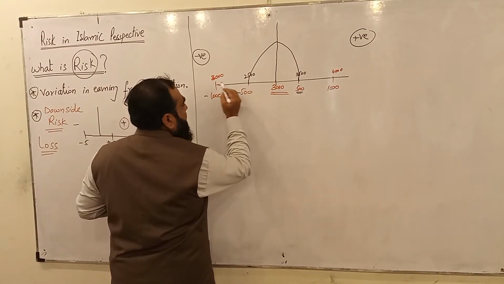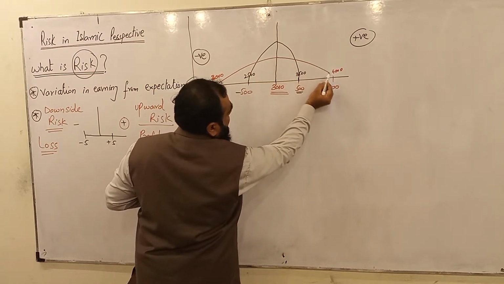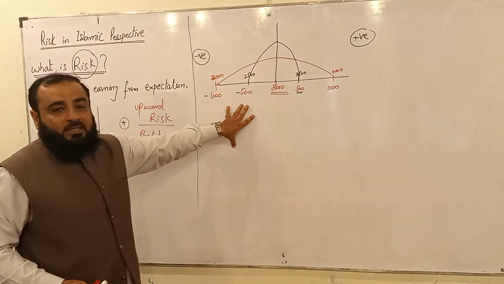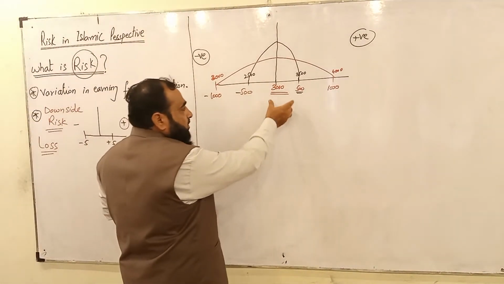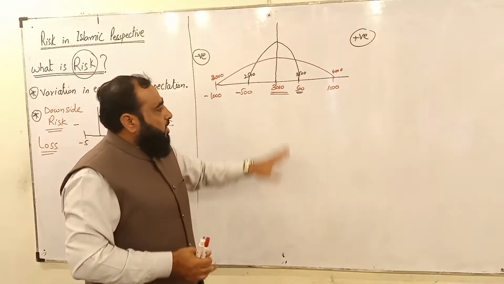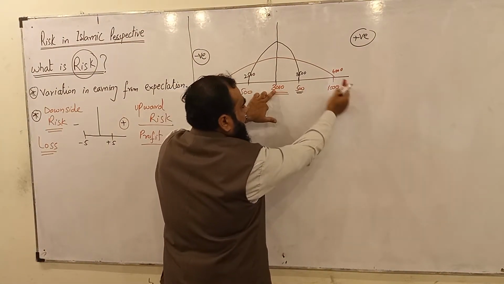Look at this region. So what we see in this graph is that when the standard deviation was low, their earning is low. When the standard deviation is high, their earning is high.